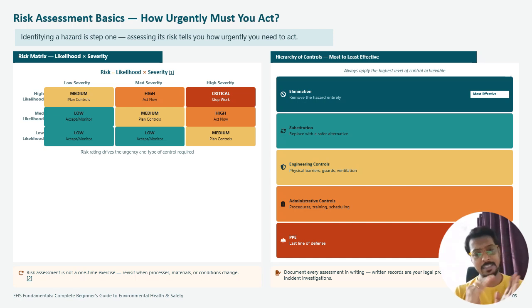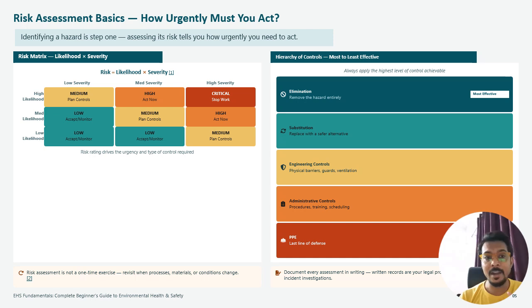So here you can see the three parts, which we consider as three. We will talk about the red one at the last. Green, yellow and orange. Green is low, where your severity and likelihood are both low, so at that time we consider it as low. That is accepted and monitored, it should not go to a high level anywhere. That is acceptable, no issues regarding that.